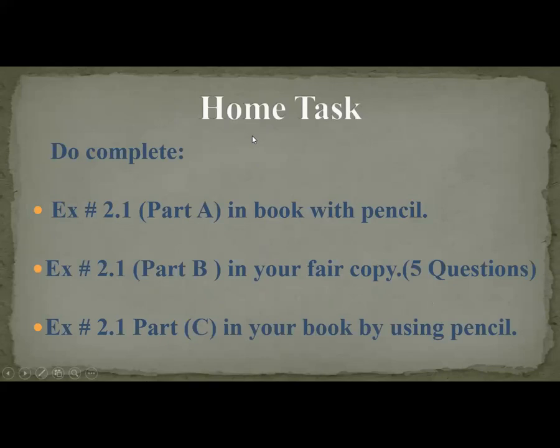Now I'm going to share the home task. Complete exercise 2.1 part A in your book with pencil, page number 11. Exercise 2.1 part B, first of all arrange them in vertical way, then solve in your copies, only 5 questions, in your fair copy. Exercise 2.1 part C in your book. If there is space, then solve in your book in a clean way. Otherwise solve 5 questions of part C in your copy. This is all about today's home task.